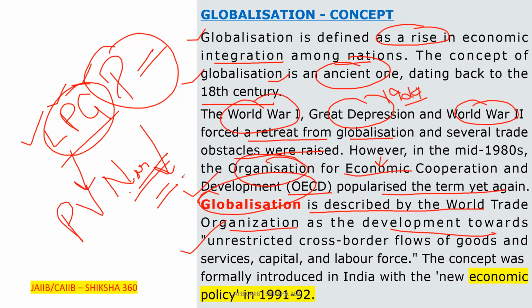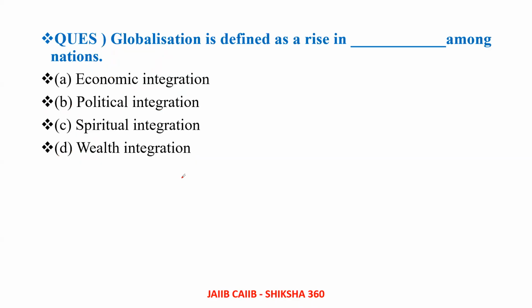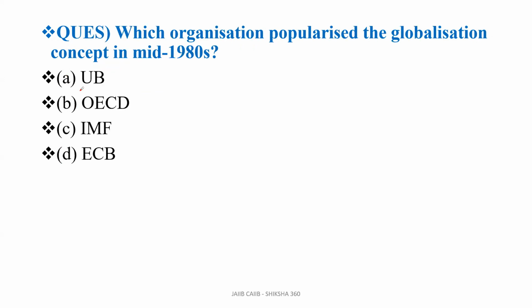Now we will move towards the next theory portion. Before that, we will discuss one question. Globalization is defined as a rise in dash among the nations: economic integration, political integration, spiritual integration, wealth integration. I think all of you are well aware of the answer. The correct answer is option A, economic integration. From here you can understand what type of questions they will ask in the examination. We will discuss 15 to 20 questions in our group also. First of all, you have to go through all these points very well. After the theory, we will discuss the questions there also.